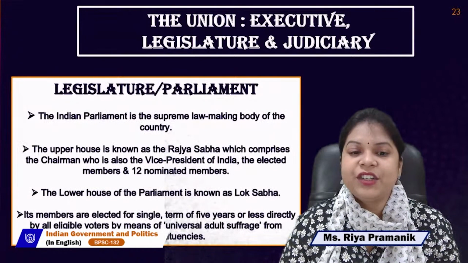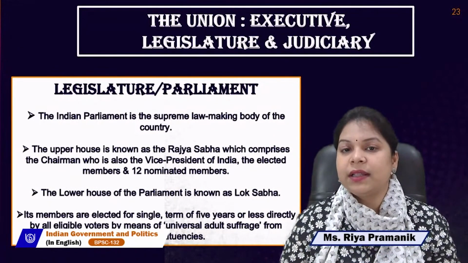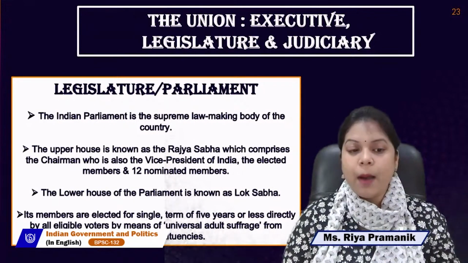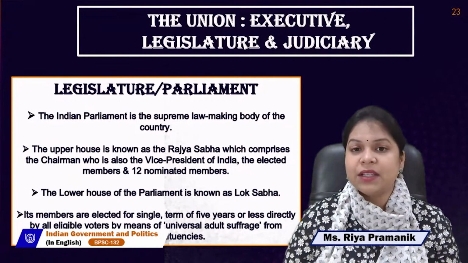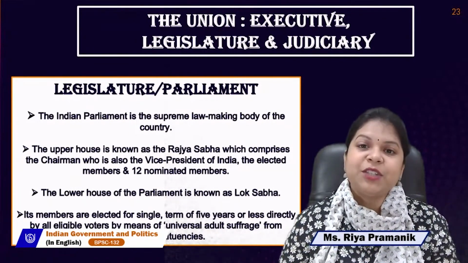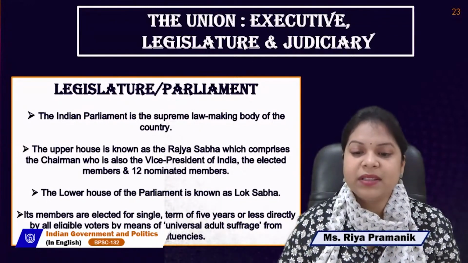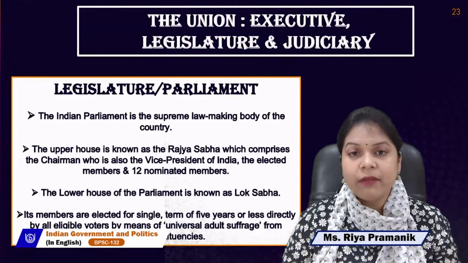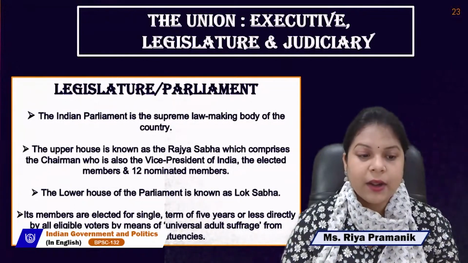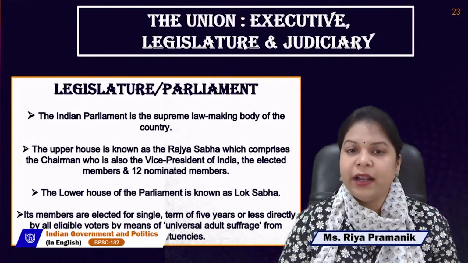So let's talk about legislature and parliament. The Indian Parliament is the supreme law-making body of the country. Whatever laws are there in our country are made by the Parliament. The upper house is known as the Rajya Sabha, as I already told you in the last slide, which comprises the chairman, who is also the vice president of India. So who is the chairman of Rajya Sabha? It is the vice president of India. The Rajya Sabha also has elected members and 12 nominated members. These 12 nominated members are nominated by the president, who belong to various fields, intellectuals who worked for India.